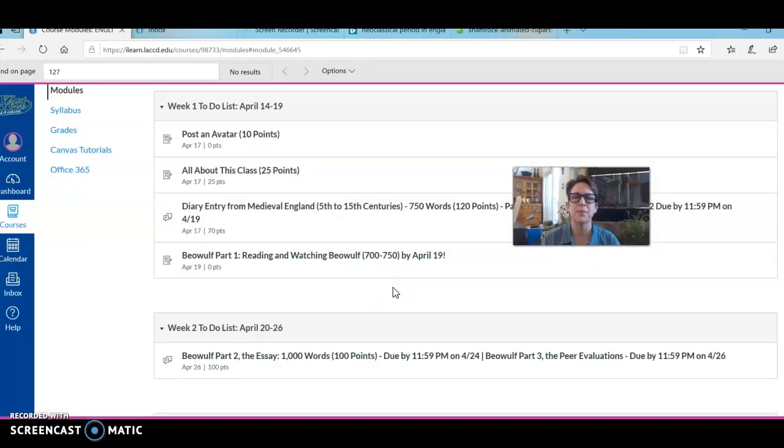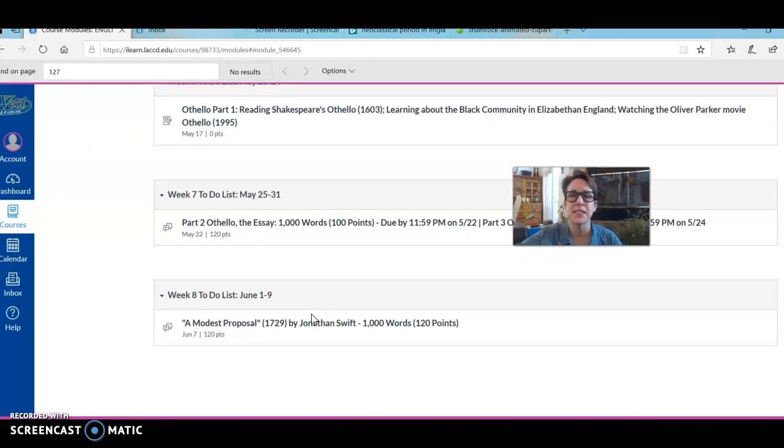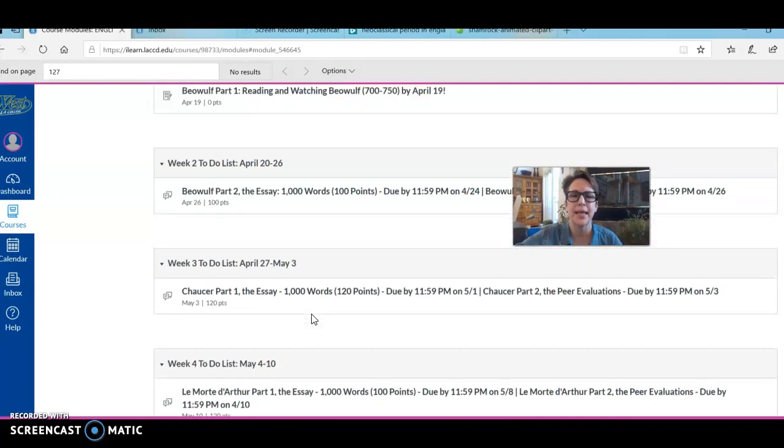It takes us into modules, which really is, as I have said, our class Bible. All of our assignments with links to all of our texts, which are all free online, are all in modules. They're all right here. And let's just look down at them. We have them all, and they're accessible to you from week 1 through week 8.